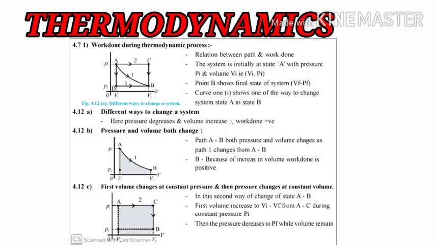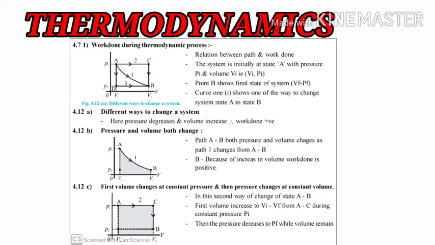Now students, we are going to see the process of work done during the thermodynamic process. First of all, you have to observe the graph very carefully, how P1 and P2 have been plotted on the y-axis while V1 and V2 have been plotted on the x-axis. As you can see, in this process, the work done of the thermodynamic process, the state has been used to change the path in 3 ways.